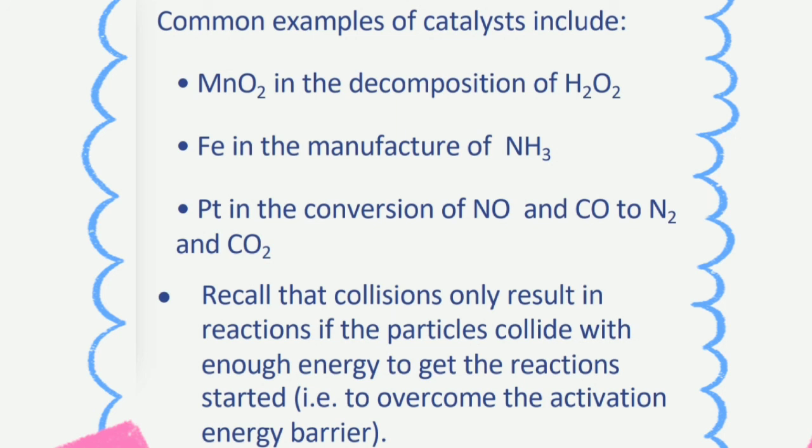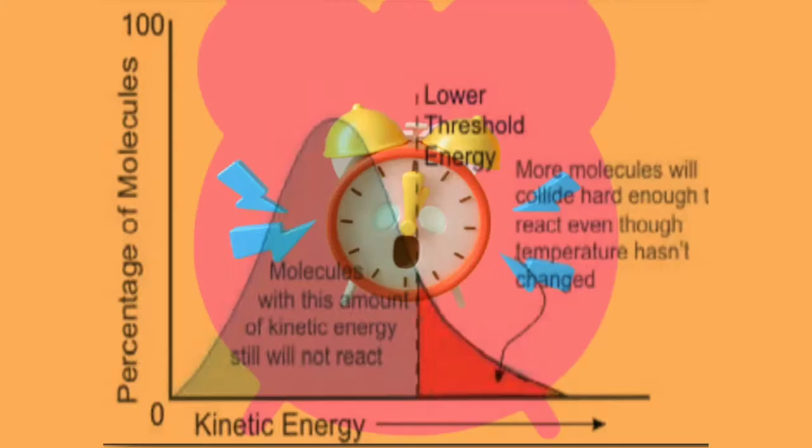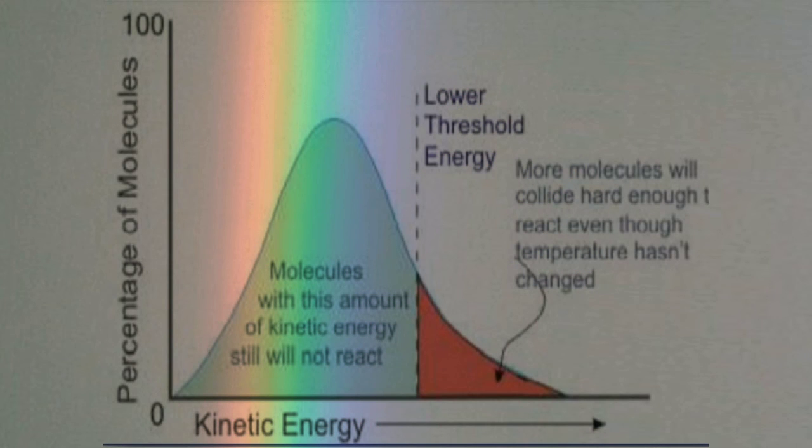Alalahanin na ang mga banggaan ay nagreresulta lamang sa mga reaksyon kung ang mga particle ay nagbabanggaan nang may sapat na enerhiya upang simulan ang mga reaksyon at malampasan ang activation energy barrier. Nakikita sa larawan ang percentage of molecules ay 100 at sa baba naman ay zero kinetic energy. Ang mga molekula na may ganitong dami ng kinetic energy ay hindi pa rin magre-react. Mas mababang threshold na enerhiya, mas maraming molekula ang magre-react kahit ang temperatura ay hindi nagbago.